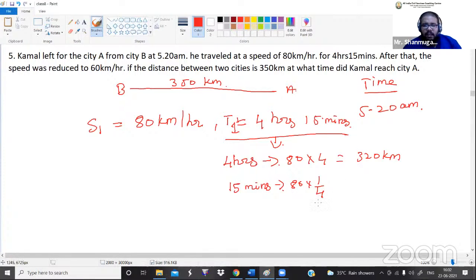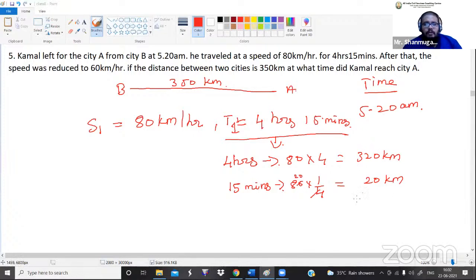Guys, do you understand why I am writing 1 by 4? Do you have any doubt here? 1 hour is 60 minutes, so 15 minutes is 1 by 4 of an hour. That is 80 into 1 by 4. 1 fours are 4, so this is 20. He will cover 20 kilometers.